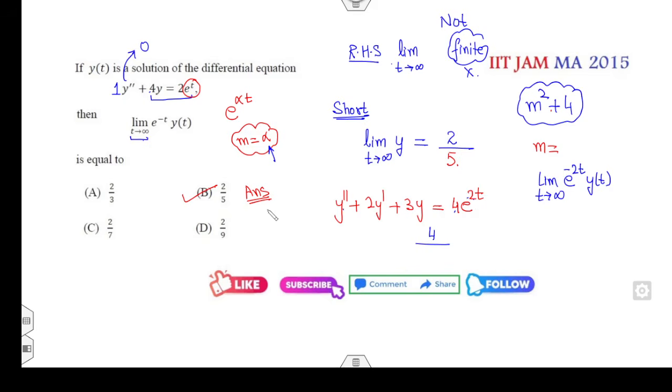अल्फा की value क्या है आपकी? 2. तो you can write the auxiliary equation m square plus 2m plus 3. तो यहाँ पे substitution कर दीजिए. 4 plus 4 plus 3. फाइन. 4/11 is the right answer.